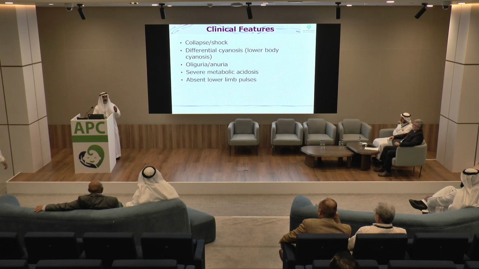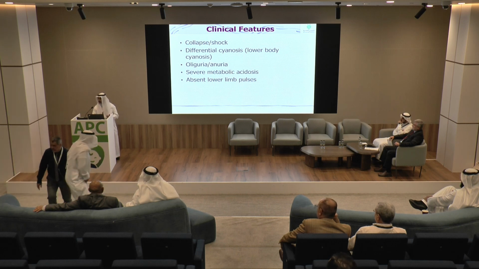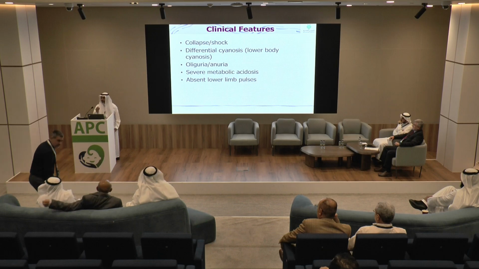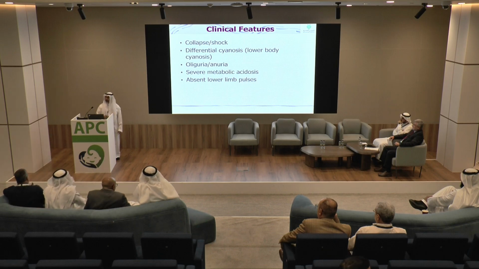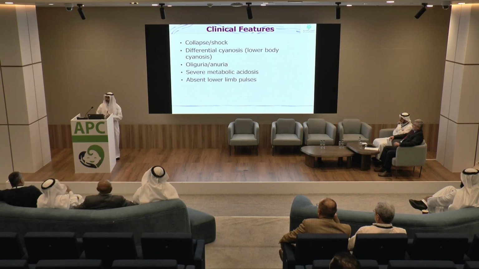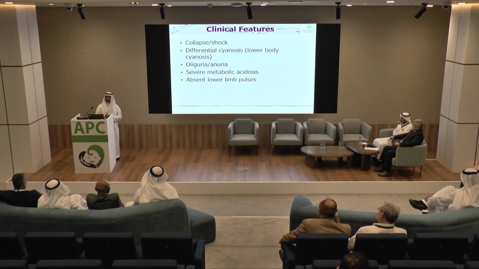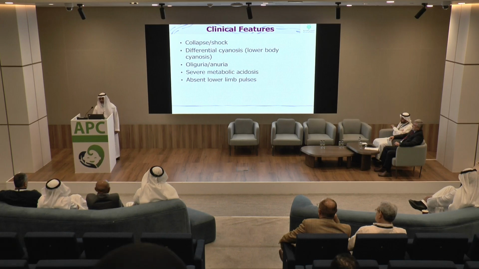So the clue here: we have a collapsing neonate with shock, differential cyanosis, because the lower body will be supplied by the ductus arteriosus, so from right to left. So if you measure the saturation, it will be normal in the right arm, it will be low in the leg, and blood pressure will be non-recordable in the lower limb if it's very critical. In the presence also of oliguria, anuria, severe metabolic acidosis.